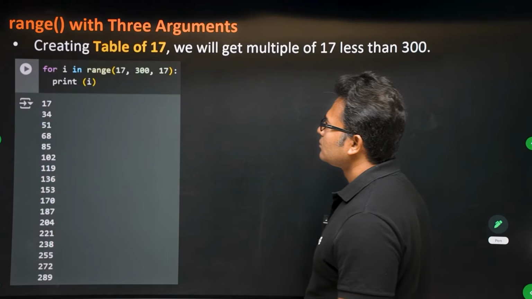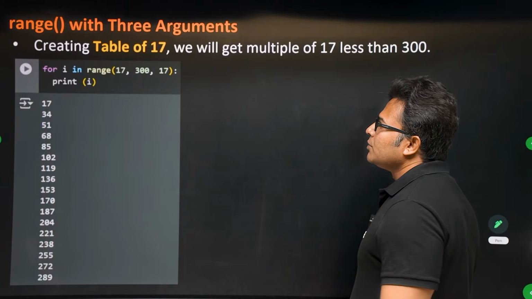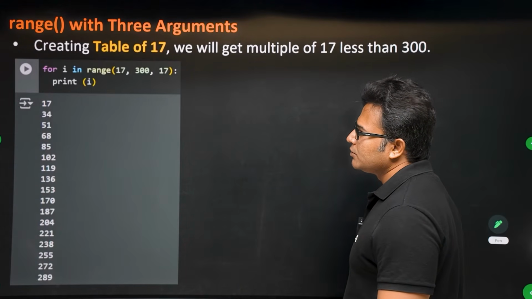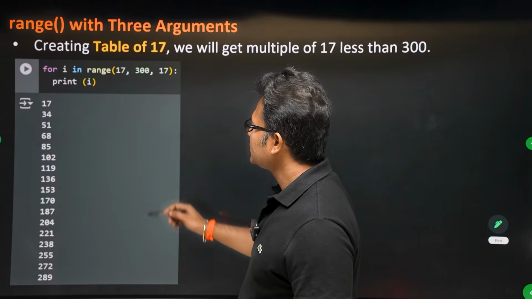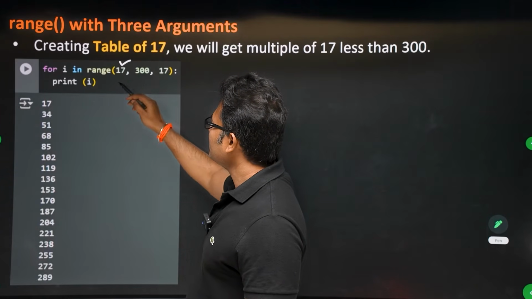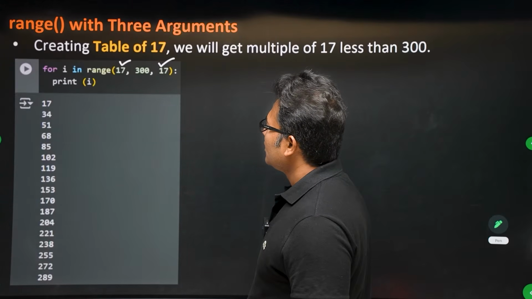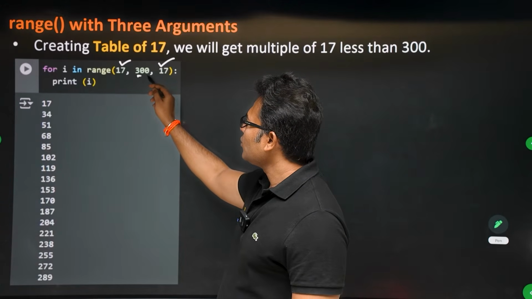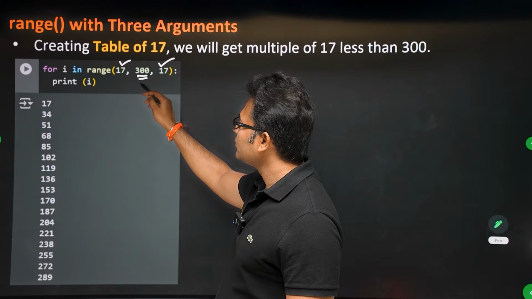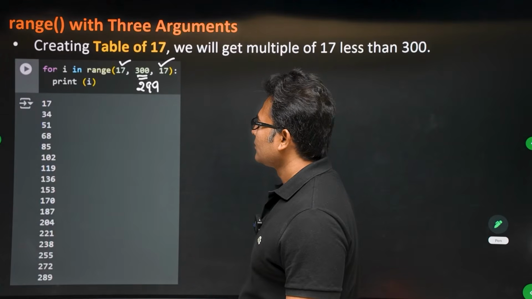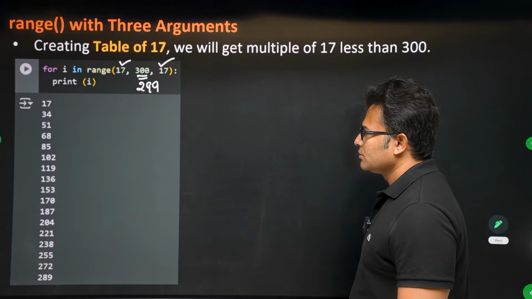Okay. You can also create a table of any number you want. For example, I want to create the 17 table, right? What I could do is start with 17 and step through 17, and write the end number I want. If I write 300, then the end number is 299, right?